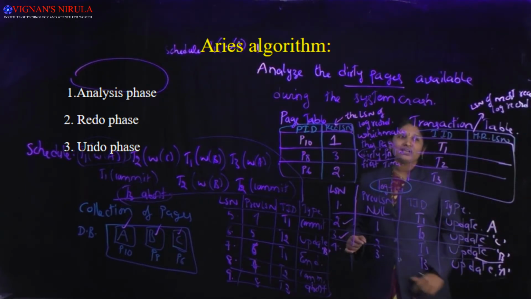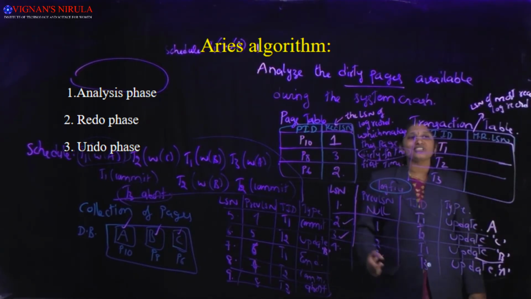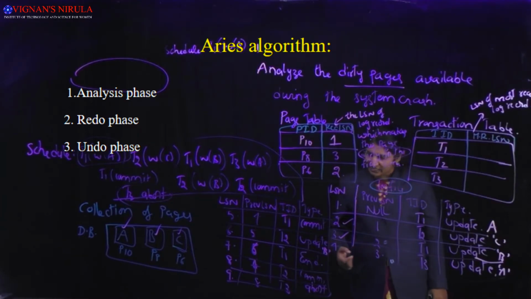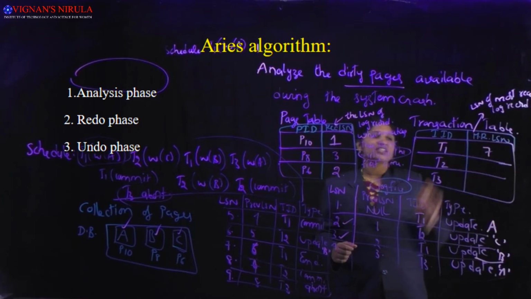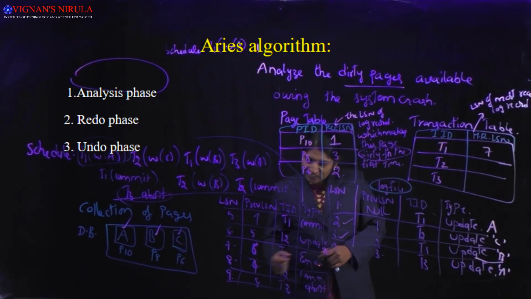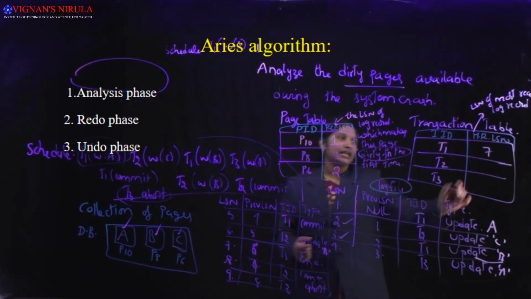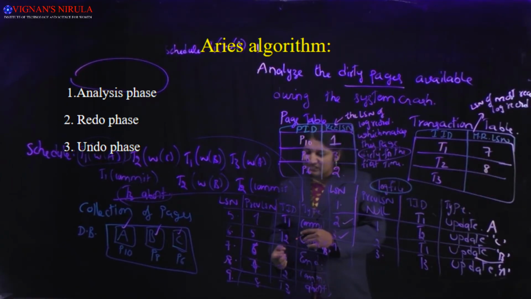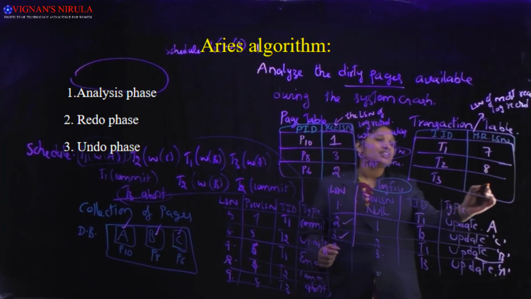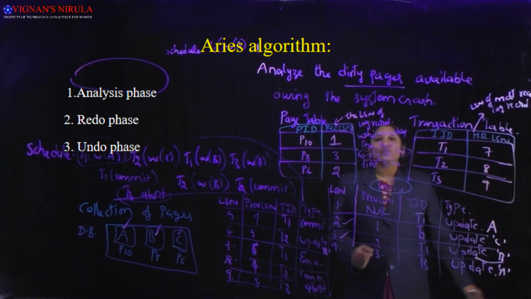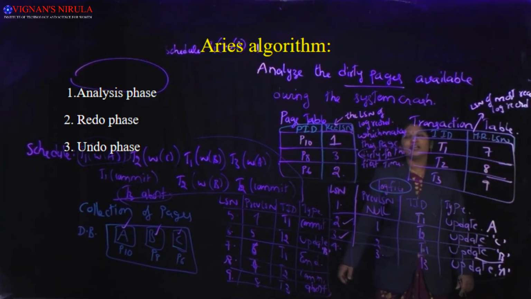So T1's most recent LSN is the most recent record written by the transaction. What is the last record? That is 7, so I'll make it a 7. Coming to T2, what is the last record? That is 8. I'll write the most recent LSN of T2 as 8. For T3, what is the most recent record written by T3? That is 9. Likewise, I will complete the page table and transaction table.